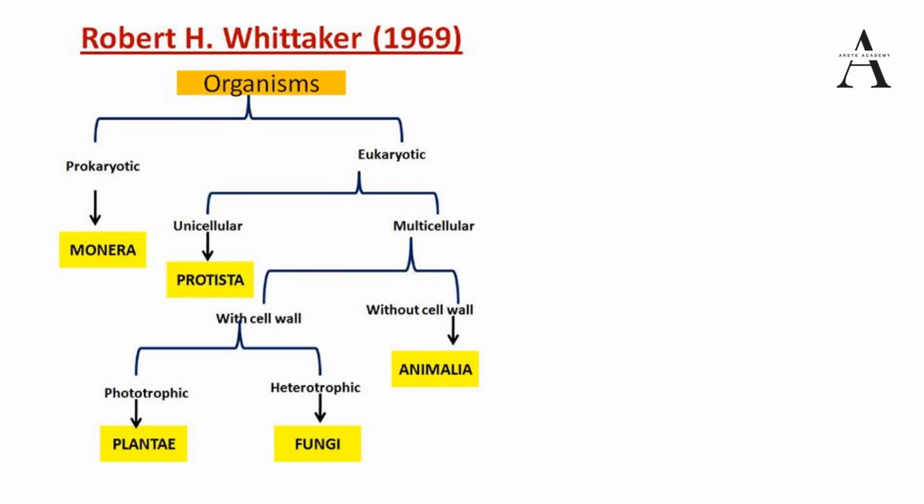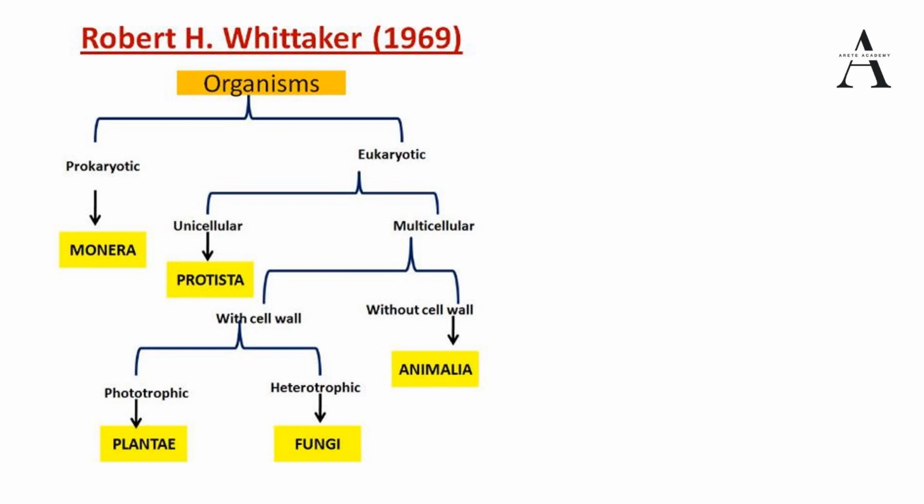And next is eukaryotic, and there the further classification is unicellular and multicellular. Among unicellular we have Protista. The Protista kingdom includes protozoa, zooplankton, phytoplankton. So they come under this category of Protista. Next we have the category fungi. Further, multicellular organisms are classified as with cell wall and without cell wall. We know that a plant cell has a cell wall, but animals, like we Homo sapiens, our cells don't have a cell wall. So the differentiating factor between animal cell and plant cell is the cell wall.